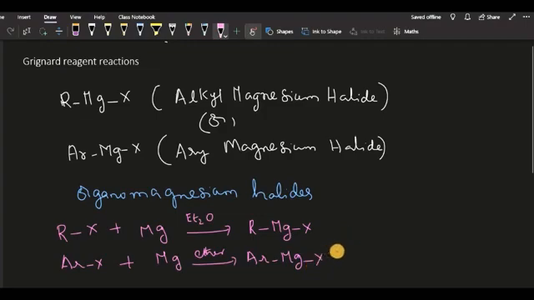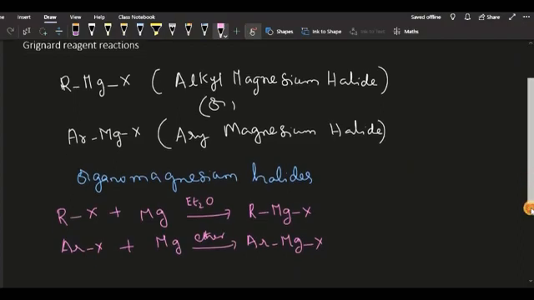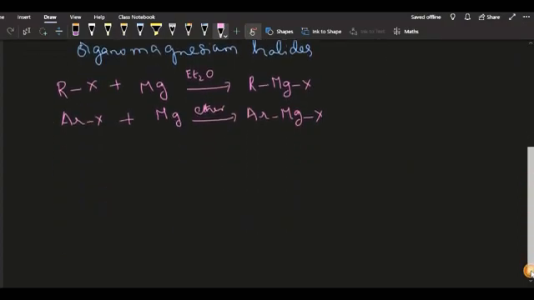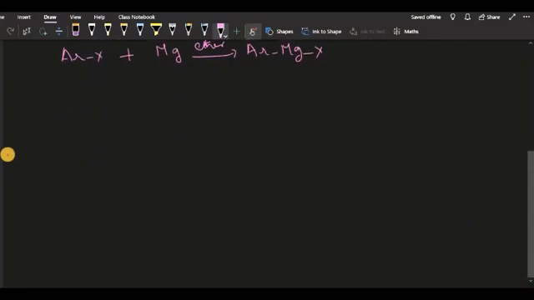Moving on to how Grignard reagents affect chemical reactivity. These are said to be strong bases. As you know, Grignard reagents are strong bases.